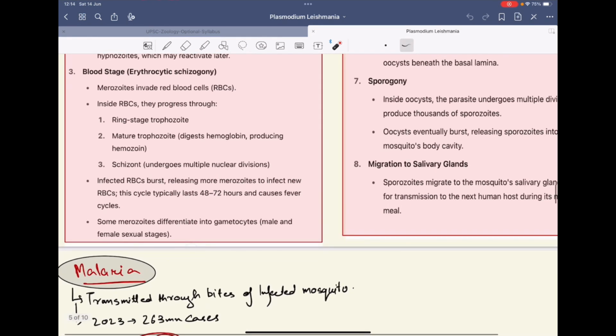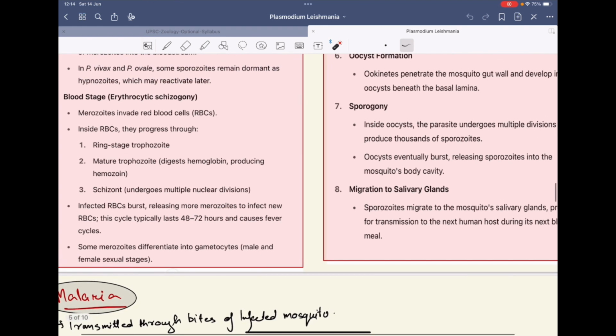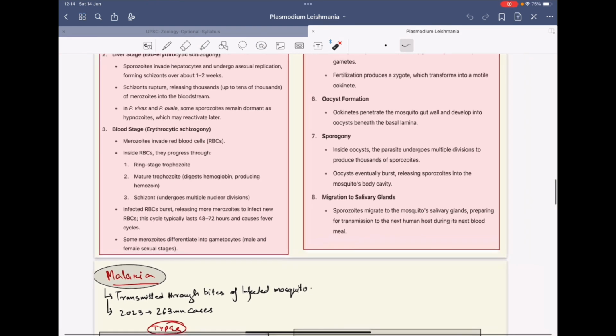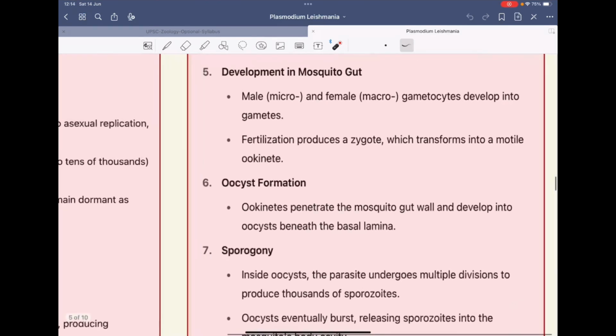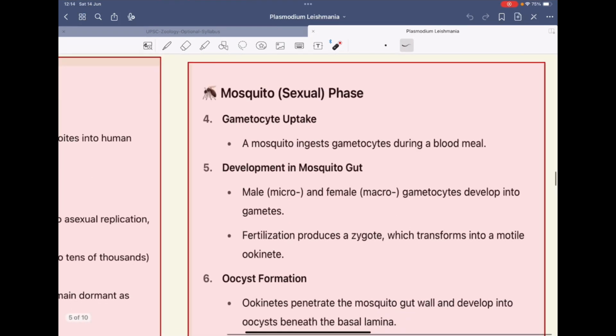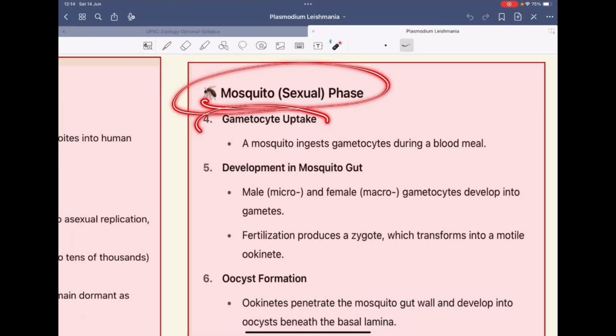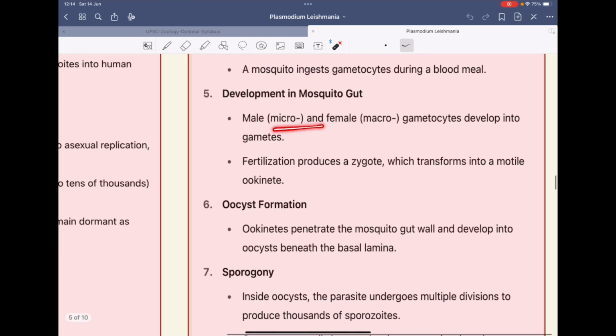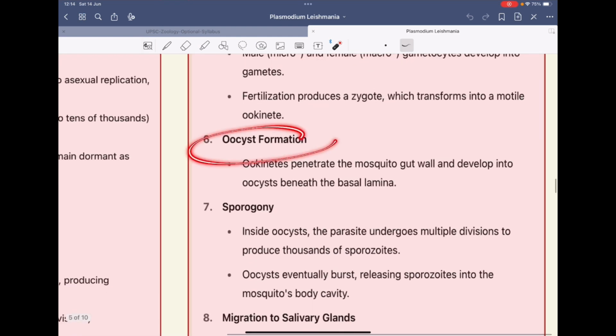And this whole cycle will last for 48 to 72 hours. Okay. So some merozoites will differentiate into gametocytes and form the male and female sexual stages. You will observe that in the mosquito phase, the gametocyte uptake takes place, then it develops in the mosquito's gut, the micro and the macro, and then the oocyst is formed.